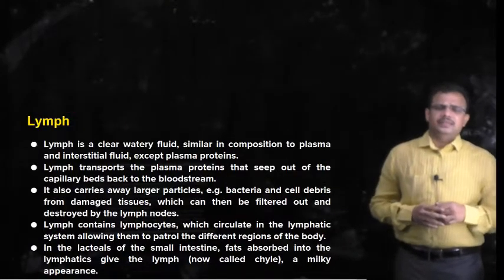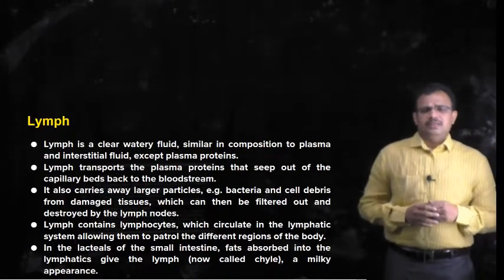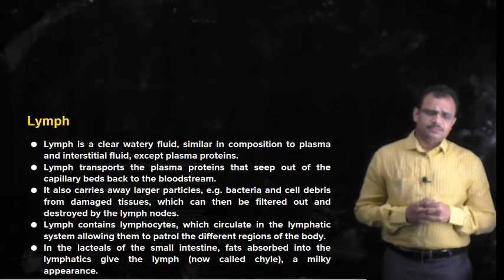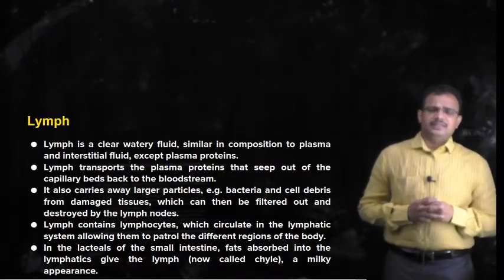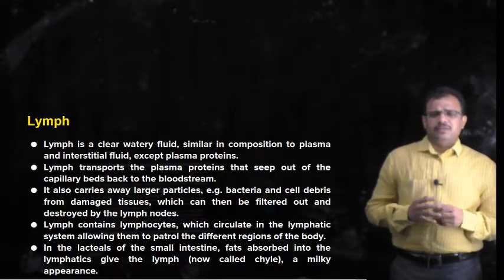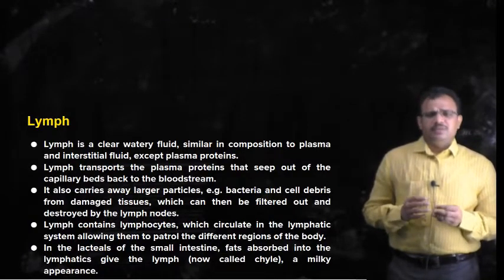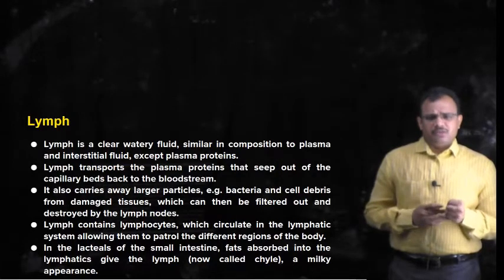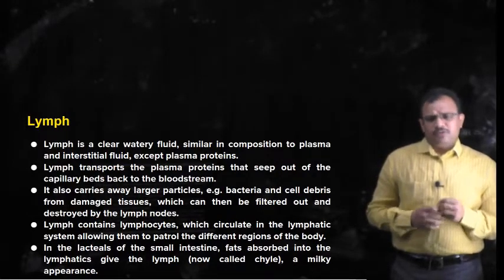Now let's start the study of individual components of the lymphatic system. We have seen that the lymphatic system consists of various components such as lymph vessels, lymph nodes, lymphatic organs, and diffuse lymphoid tissue.